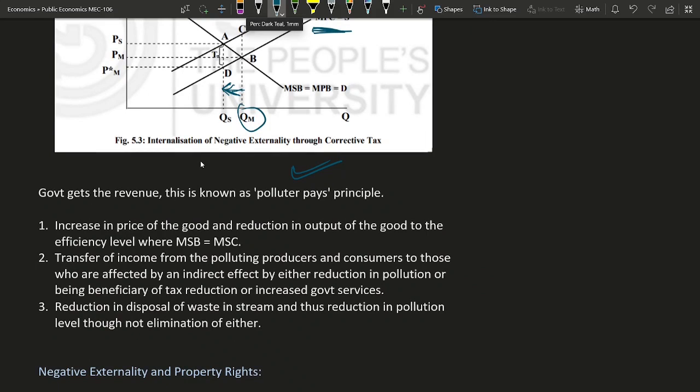First, it will achieve marginal social benefit equal to marginal social cost. There will be a transfer of income from the polluting producers or consumers to those who are getting affected. It may be in the form of increased government services, or the government can spend that revenue to clean the air or otherwise reduce the effect of externalities. And because the quantity is decreasing, it will reduce the disposal of waste in streams and thus reduce pollution. But because the quantity is only reducing and not becoming zero, it will not eliminate the problem, but it will reduce the problem.